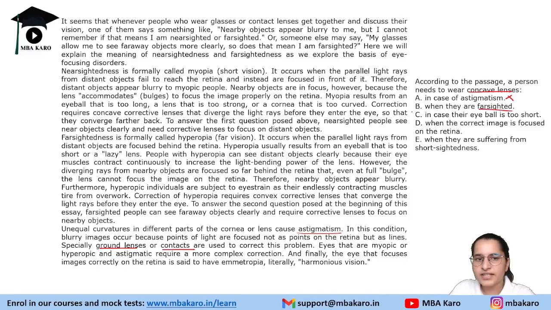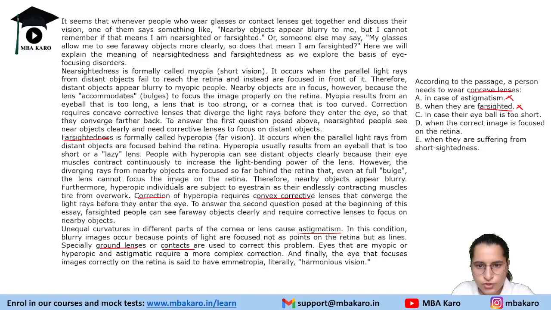When they are far-sighted, the correction here is a convex corrective lens. Farsightedness correction, convex corrective lens. So we are ruling this out.